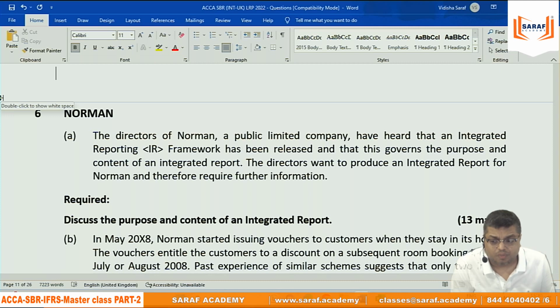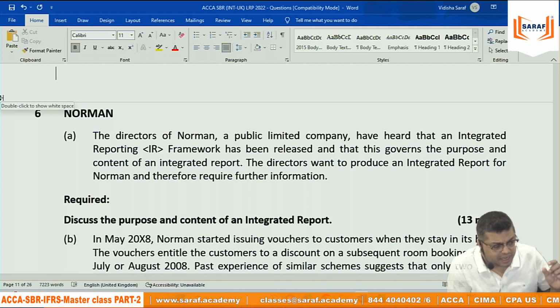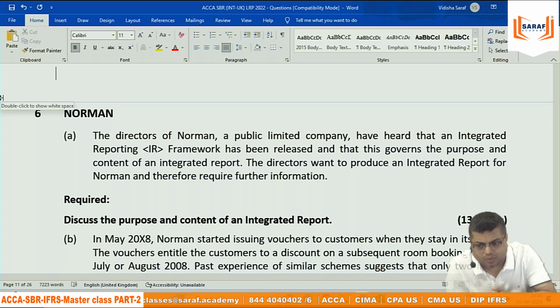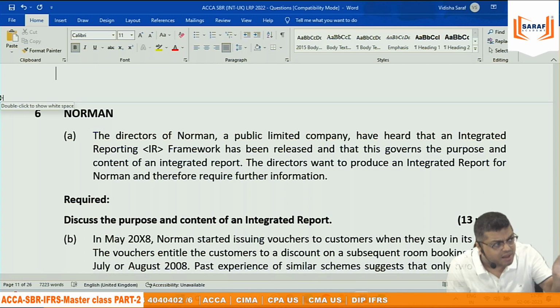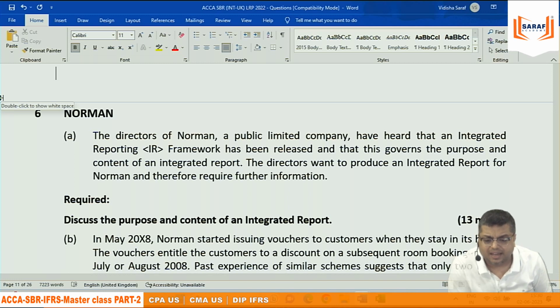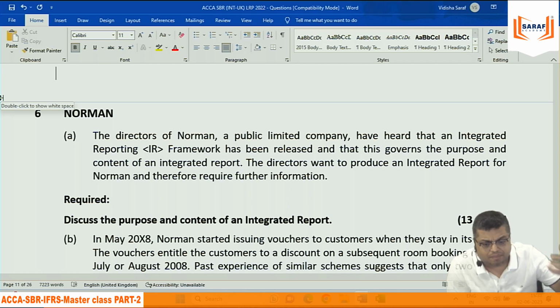Obviously, even though the framework is there, there are no fixed guidelines, unlike the P&L account, balance sheet, notes to accounts and cash flow. In an integrated report it is not prescribed that you must state how much tax you are paying, nothing like that is written. There are no fixed measurable guidelines by which you can say that you are actually bringing value to society. You have to decide how much employment you are creating, how you are creating the balance between men and women in your organization, how you are protecting the environment, how much recycling you are doing, how much capital you have raised by different sources, what return you have given to them. You have to decide your own parameters, and based on those parameters consistency should be maintained in what you report.